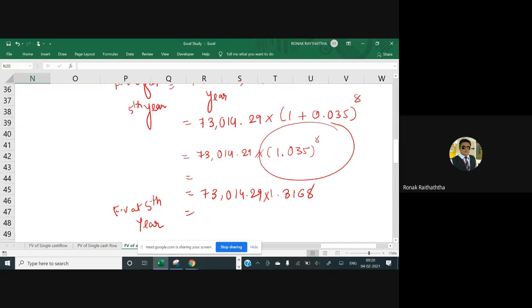How much do we get there? 96,145.22. Okay, so Miss Anshu wants to go on the Switzerland trip, but let me tell you, Miss Anshu, in 96,000 you will not be able to go there.